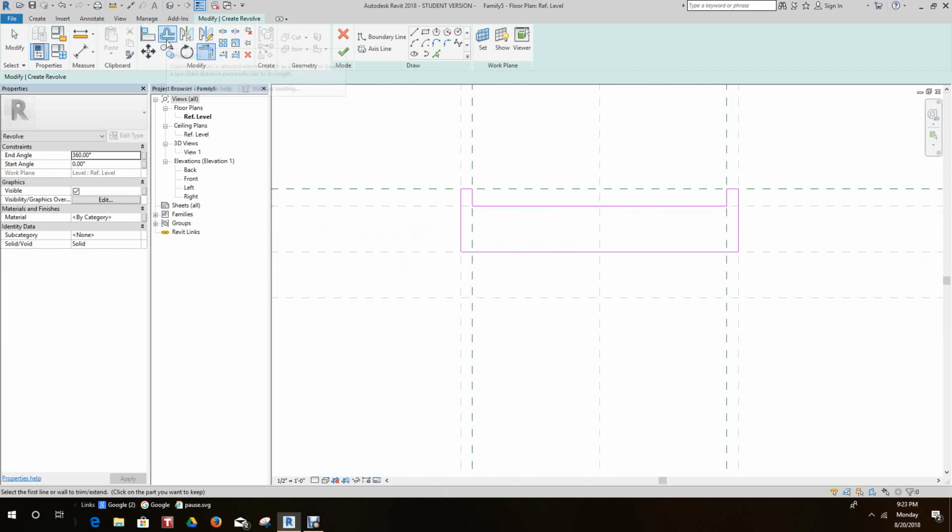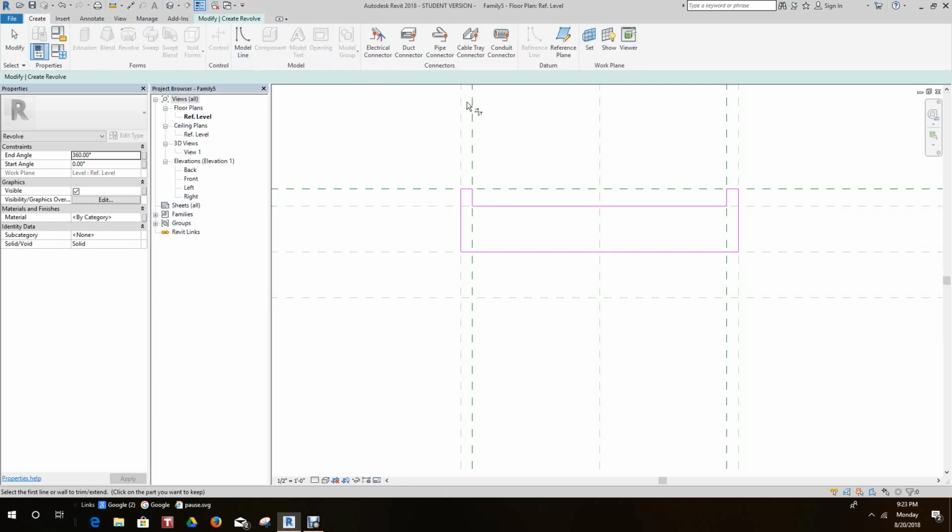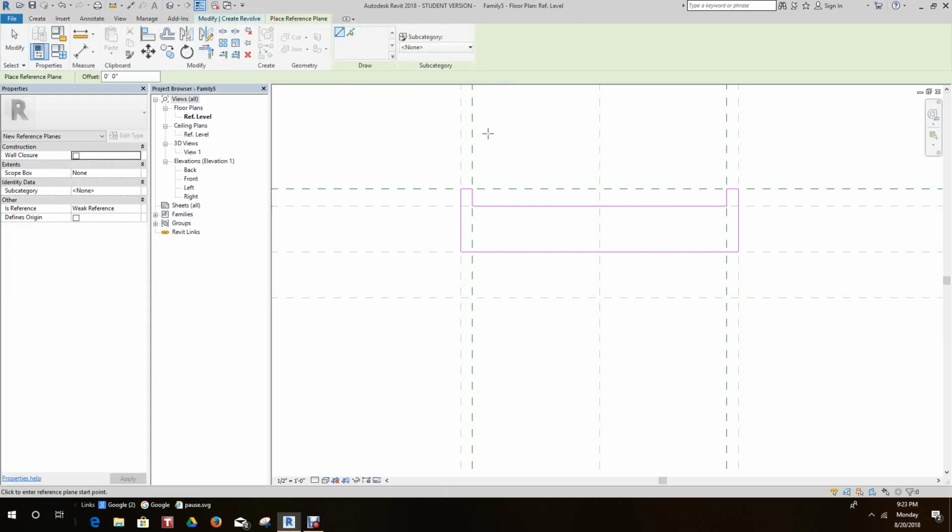Now let's go to my Create tab. Let's go to Create tab, and let's do a reference line. And let's do a pick line, and we want to go here. Let's say 0.75 inches. There to there.